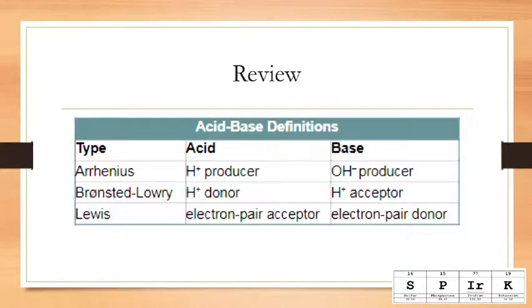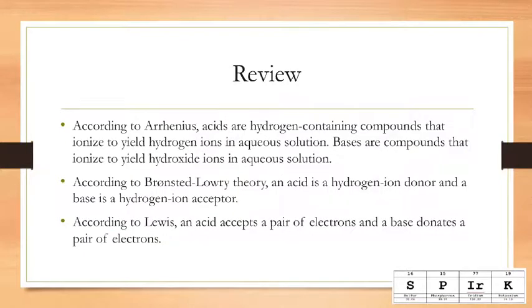So in review, you can just copy down this little table. This will be a perfect little wrap up for you, something you'll want to memorize so you can identify these as Arrhenius, Bronsted-Lowry, or Lewis acids and bases. According to Arrhenius, acids are hydrogen-containing compounds that ionize to yield hydrogen ions in aqueous solution. Bases are compounds that ionize to yield hydroxide ions in aqueous solution. According to the Bronsted-Lowry theory, an acid is a hydrogen ion donor and a base is a hydrogen ion acceptor. According to Lewis, an acid accepts a pair of electrons and a base donates a pair of electrons.